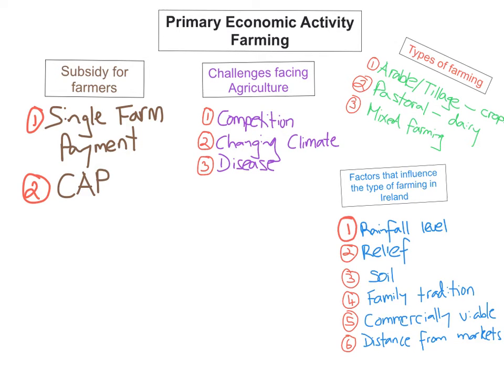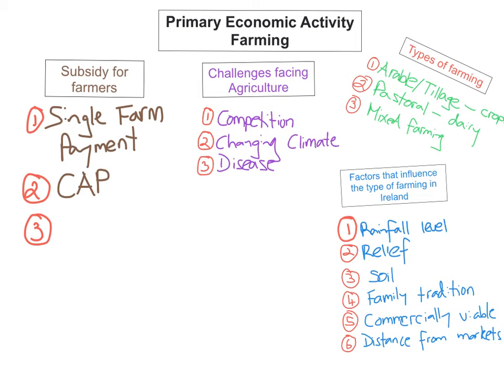And CAP guarantees farmers a certain price for their produce, okay? And that stops farmers undercutting each other when there's huge competition, and then farmers not being able to sell their produce because other farmers are undercutting them. So farmers are guaranteed a certain price for their produce.